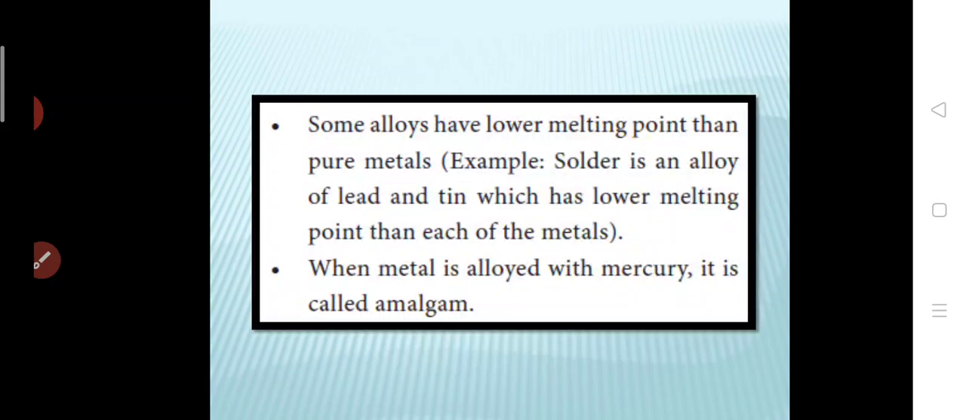So far we have discussed the different blocks of the periodic table, the position of hydrogen, the position of rare gases, what metals, metalloids and non-metals are, and alloys and their advantages. With this we are completing this lesson.